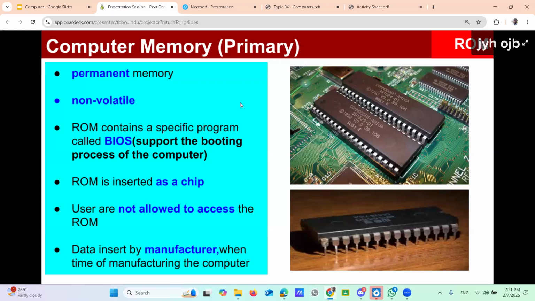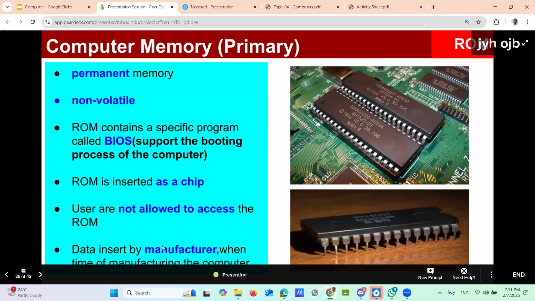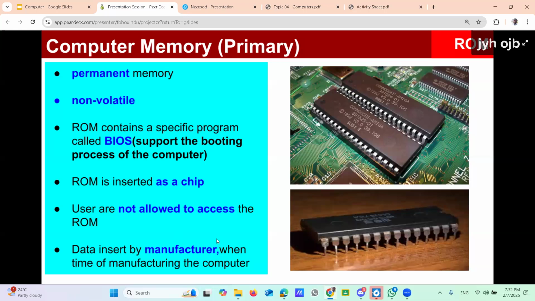Then ROM you can find as a chip, as I mentioned earlier, but you can't remove it yourself. If you want to update the ROM, it needs a specific lab. You can't update it yourself. But RAM, the earlier memory, you can easily update yourself. From chips you can't easily update. Users are not allowed, as I mentioned earlier, because at the time of manufacturing the computer, the manufacturer feeds the data. These are the specific features regarding the ROM. Is that part clear? Yes, sir. All right.